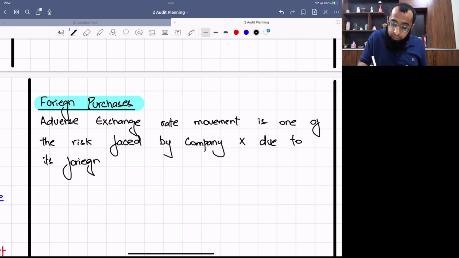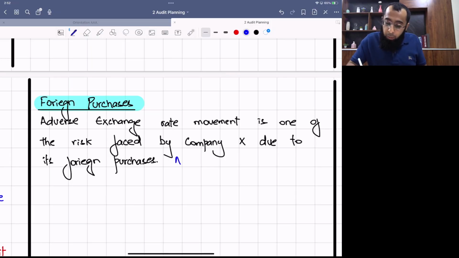See, you identified it. What is your identification? Adverse exchange rate movement. Now, what will happen? Think about it. What will happen if the exchange rate moves adversely? Your cost of import will increase. That will lead to reduction in profit margins.